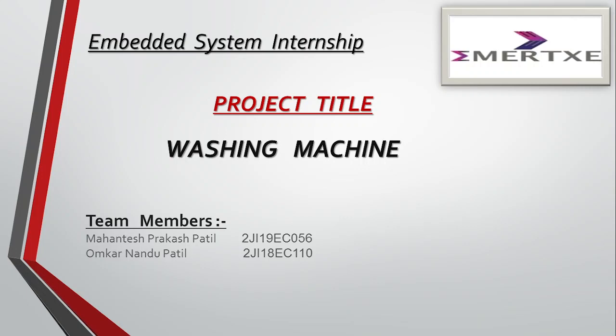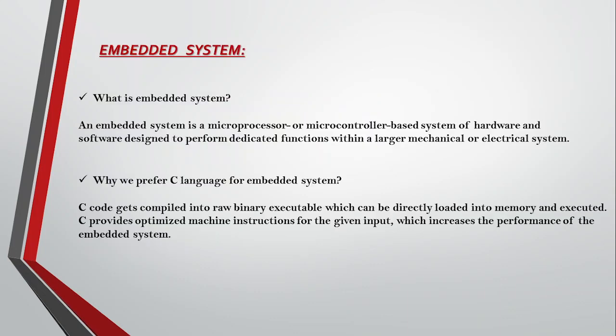Before going to the project, let us see what is an embedded system. An embedded system is a microprocessor or microcontroller based hardware and software designed to perform dedicated functions within a larger mechanical or electrical system. Why do we prefer C language for embedded systems? C code gets compiled into raw binary executable which can be directly loaded into memory and executed. C provides optimized machine instructions for the given input, which increases the performance of embedded systems.